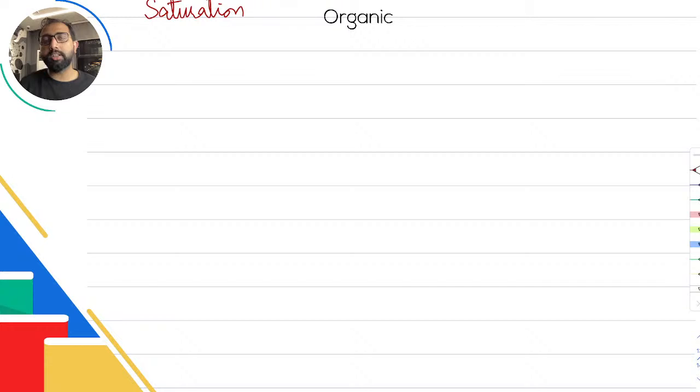So saturation is when there is no carbon-carbon double bond. Carbon-oxygen bond की बात नहीं हो रही है. It is carbon-carbon double bond that matters. And yeah, because of that, we can use addition reaction for bromine to test whether there is a color change or not. If there is no color change, that means saturated है. अगर color change हुआ, तो इसका मतलब है saturated नहीं है. Okay, so that's the thing.